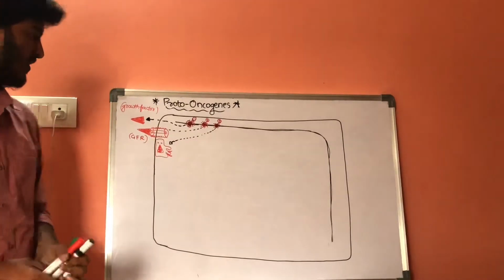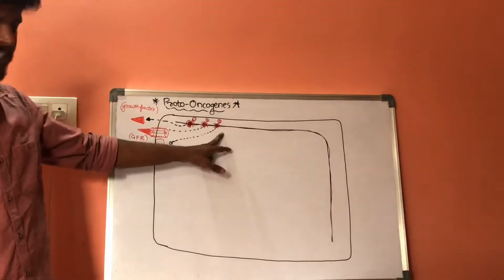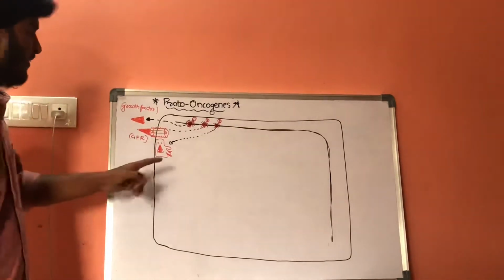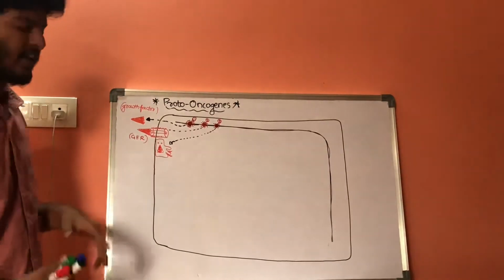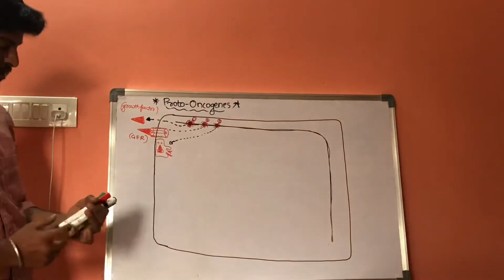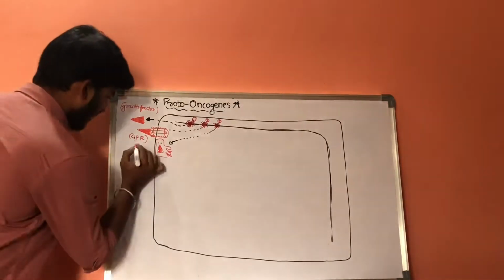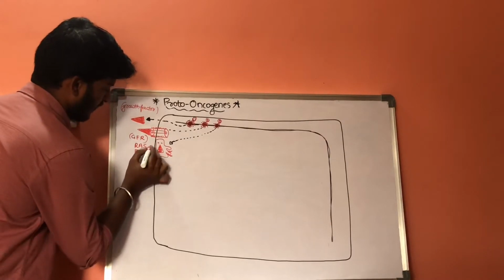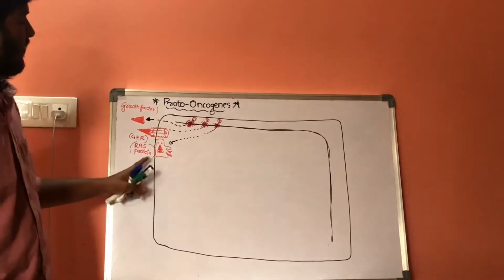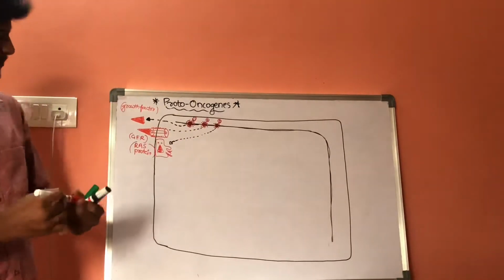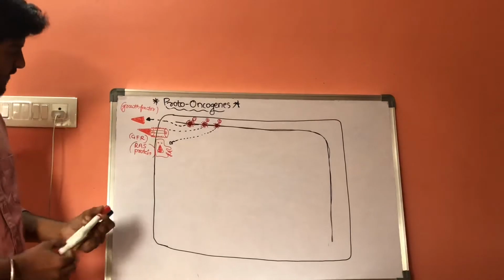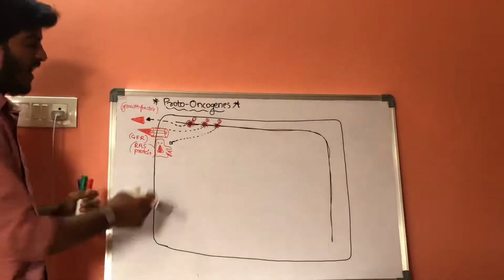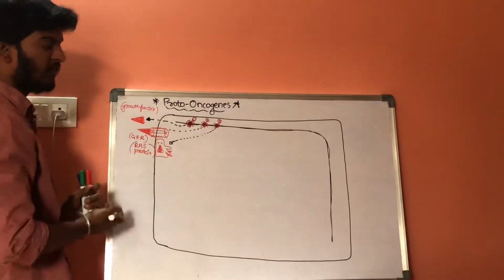Whenever the third set of gene is activated, it results in formation of a special protein which is attached to the membrane, a transmembrane protein. The name of this special protein is called RAS protein. This is the third set of gene. Now, whenever the RAS protein is activated, it will activate another set of genes, that is, the fourth set of genes.